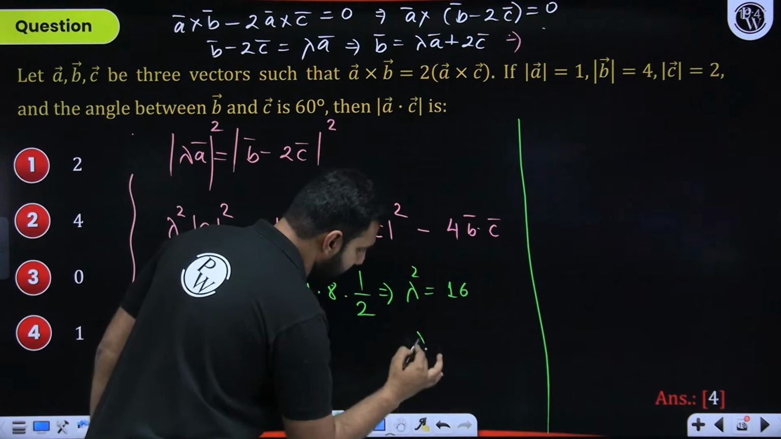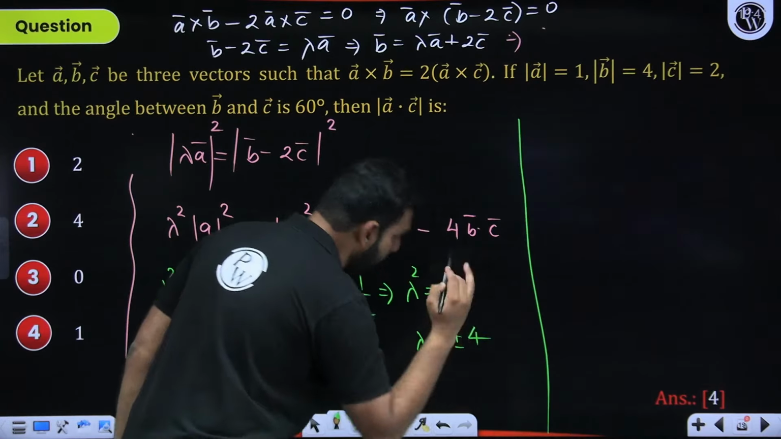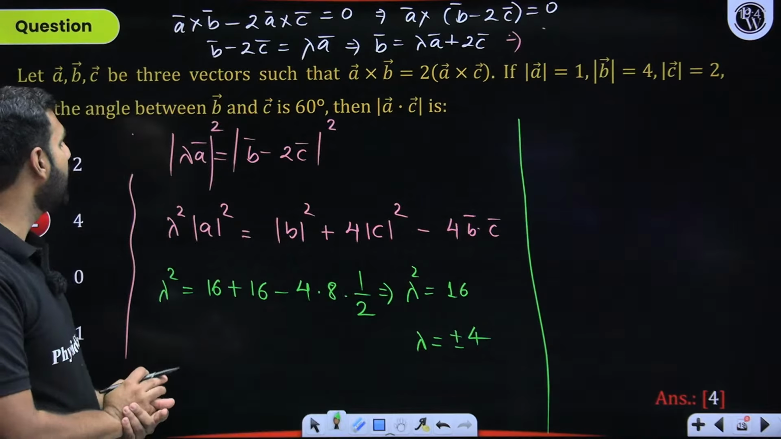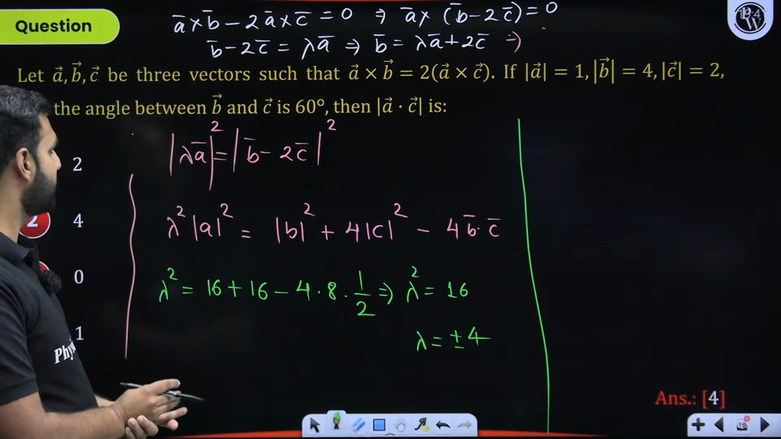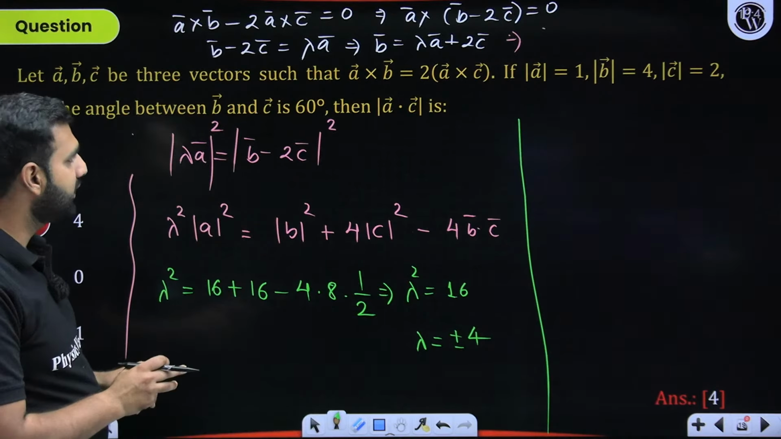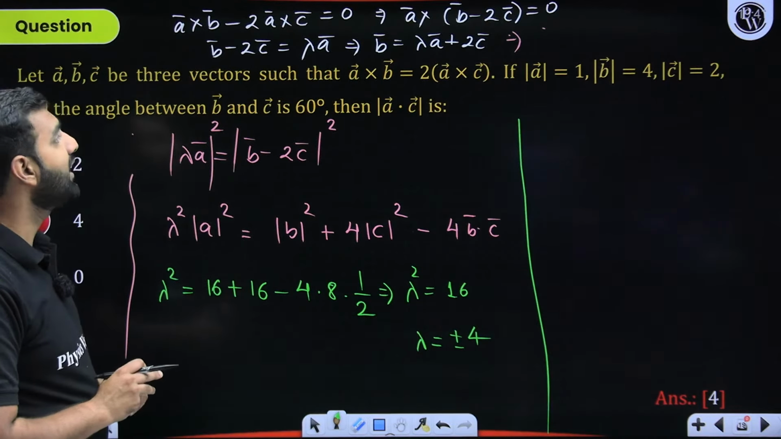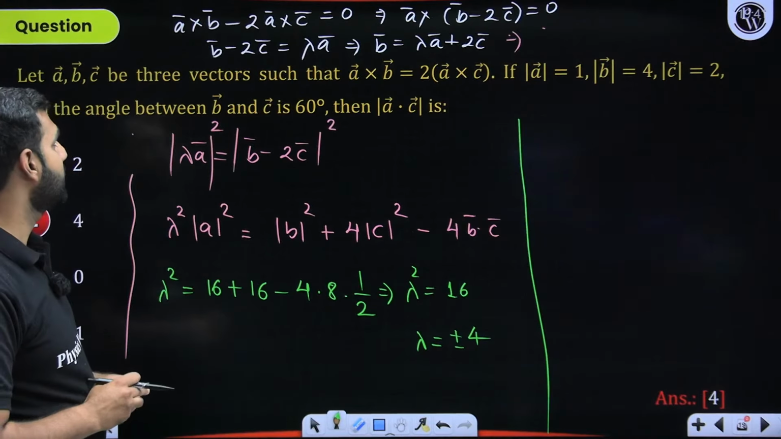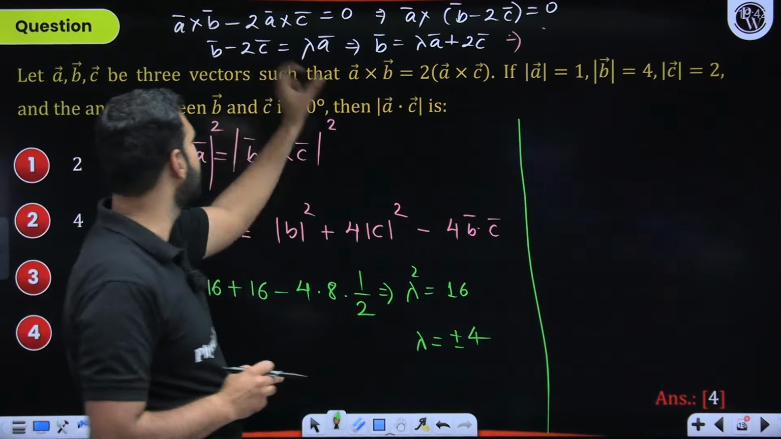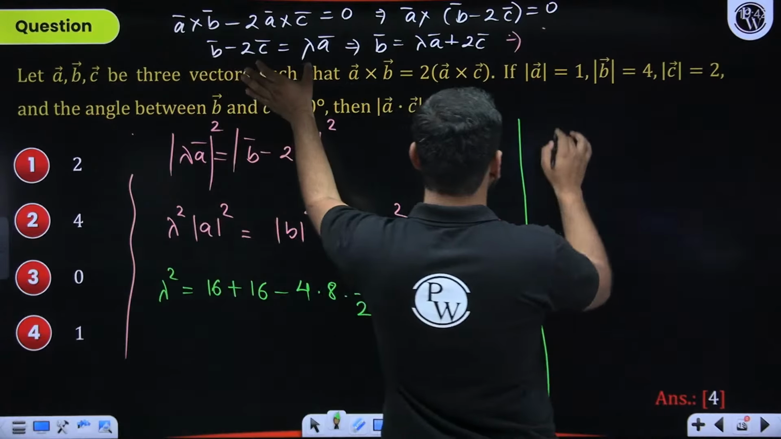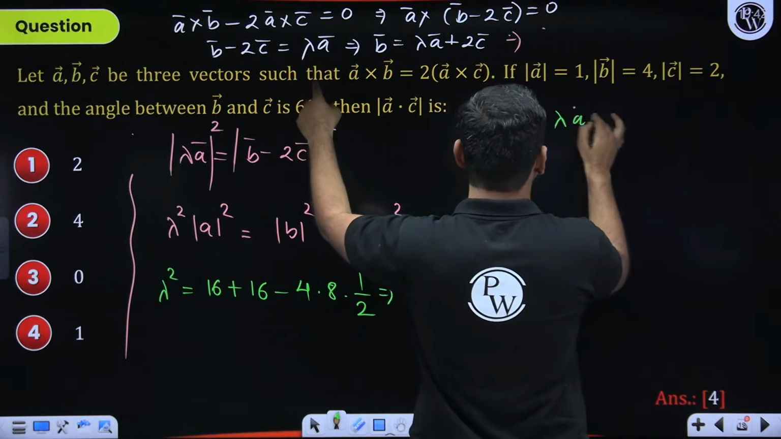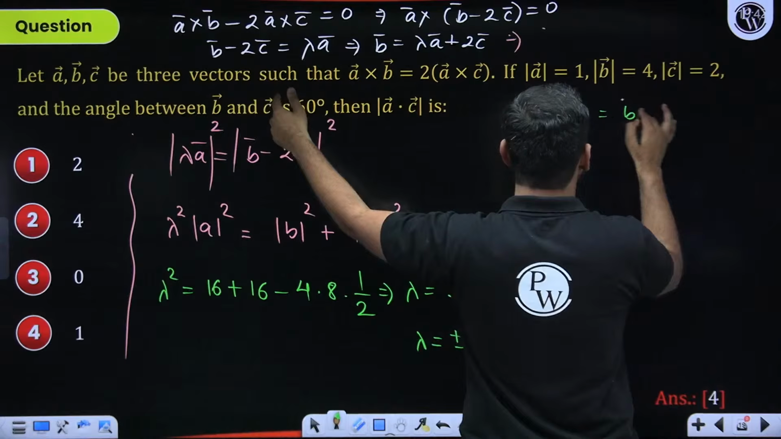And there I can say that lambda will be plus minus 4. So I think we have cracked a lot of things. Now when we talk about figuring out A dot C, I think this wouldn't be a tough task, because when I wish to have A dot C, I think I have cracked A dot C with this. Because if I take this, what am I given? Lambda A is equal to B minus 2C.